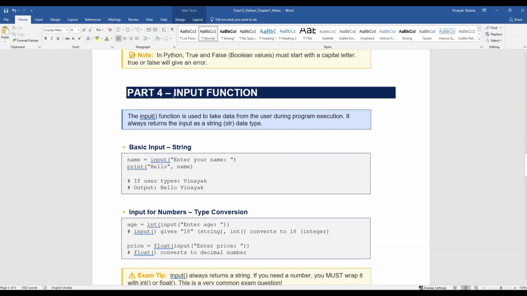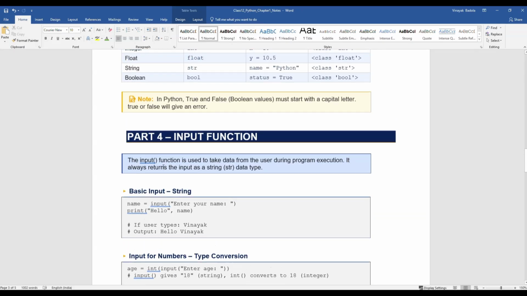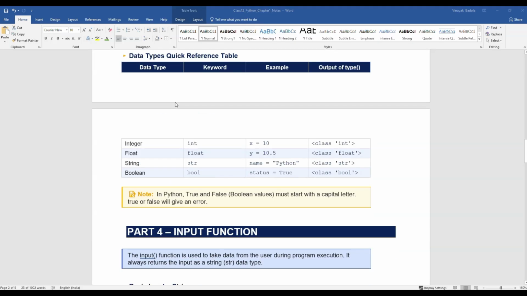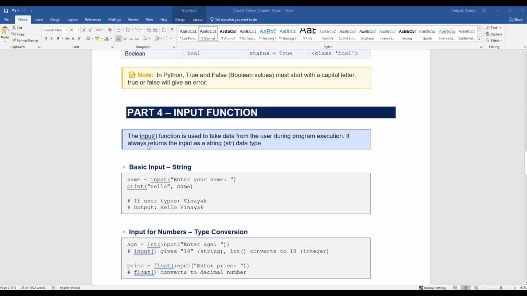And let's come to the fourth part, that is inputs and functions. So what is an input? Right now, what we were doing is we were just writing the code, like x equals to and y equals to in the variable. We were just adding the data and writing the print function. You can see in the data types, after data types, the input function is used to take the data.